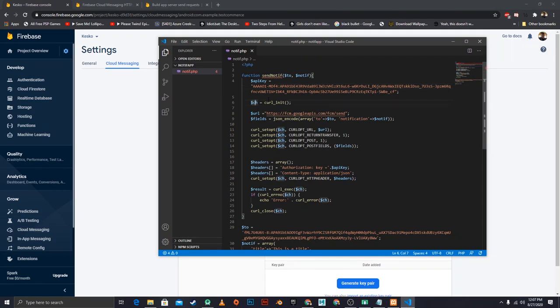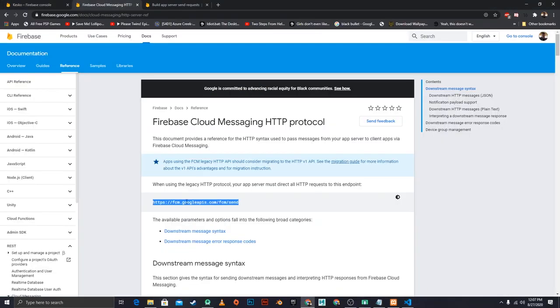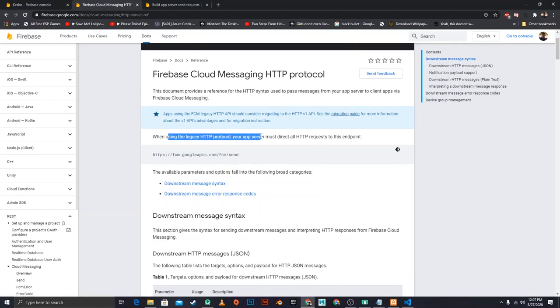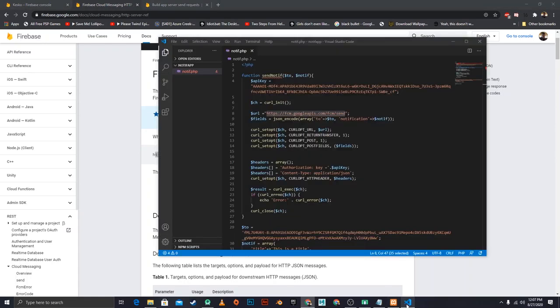And now we need to initialize curl. So we have curl handler, curl init, and then the URL, which is the endpoint for our API calls. That's right here. It said when using your API you must direct all this to the endpoint, and that's gotten from here. And then we need to set up these fields.